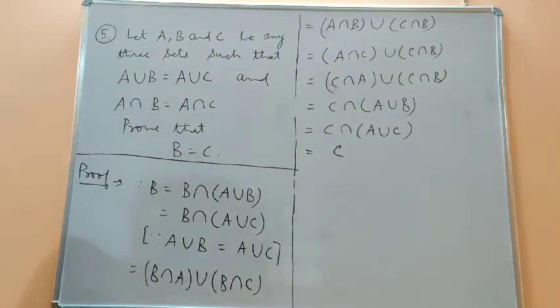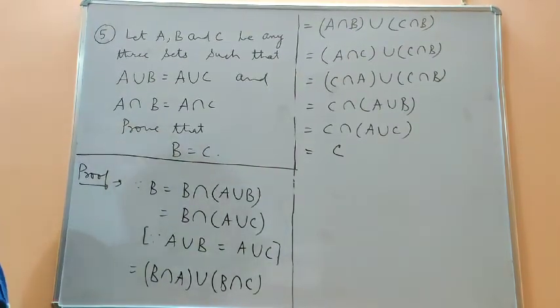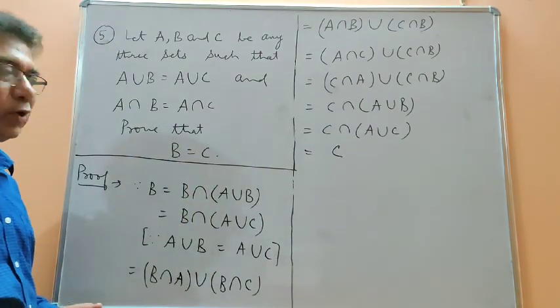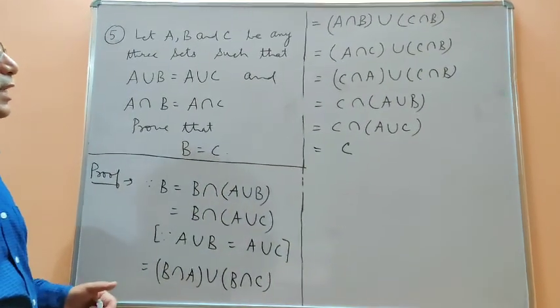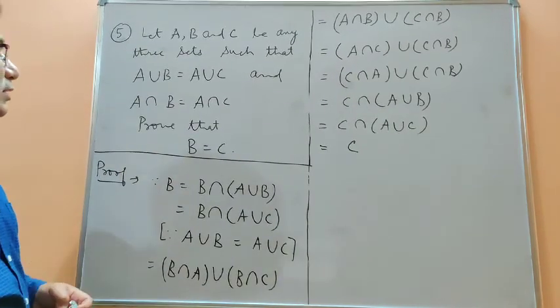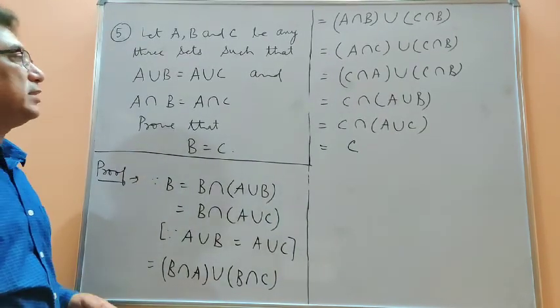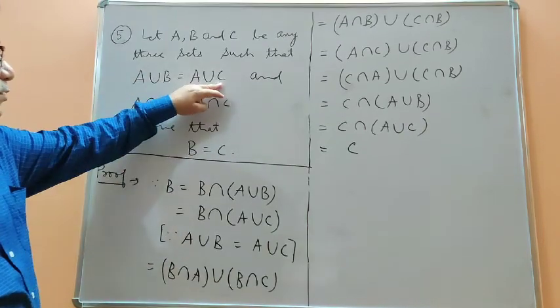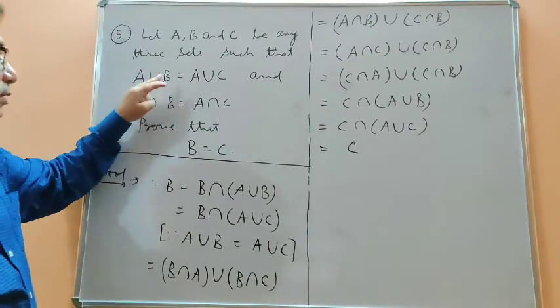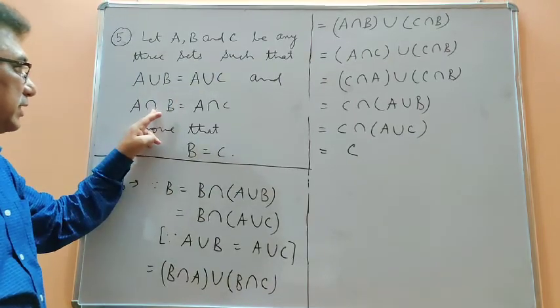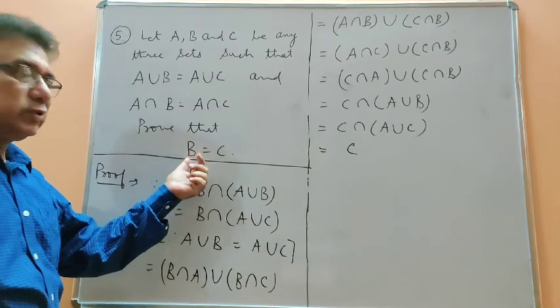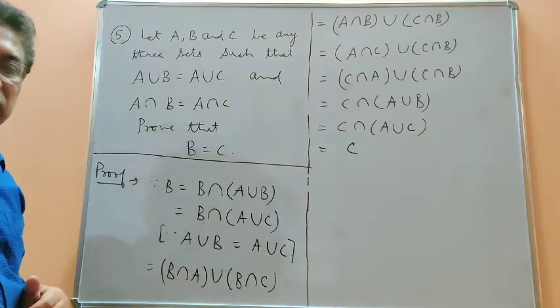Now this is the next one, question number 5, and after doing it I will draw a very important conclusion here with the help of this question. Now what is given here, that A, B and C are any three sets such that their union with any other set A are equal, and their intersection with any other set are also equal. Then you have to show that B should be equal to C.